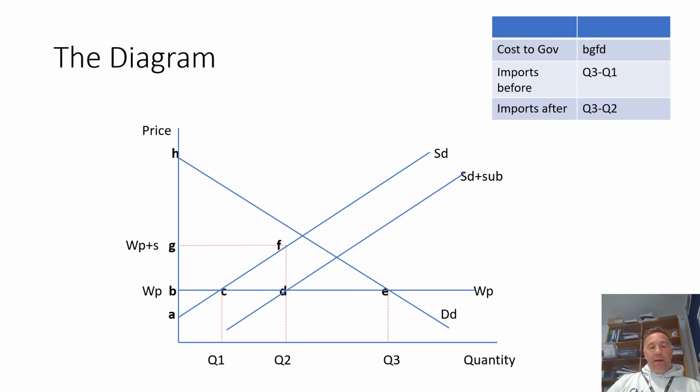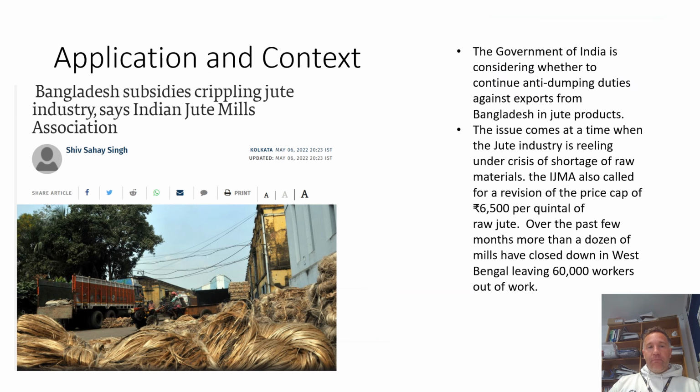Okay. As you can see, the overseas producers lose out. Their revenue falls from Q3 Q1 CE to Q3 Q2 DE. But the domestic producers are getting much more. They were getting 0BC Q1, and they now get 0GF Q2, a significant improvement for them. Consumers, as you can see, still pay world price because it's the government that is paying the amount B to G on the price.